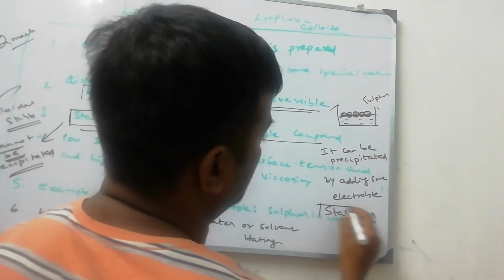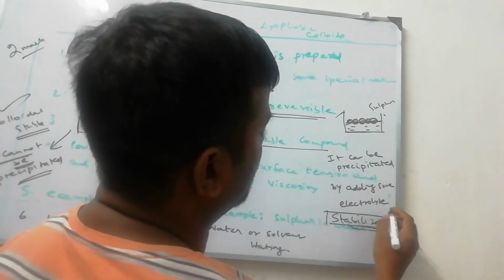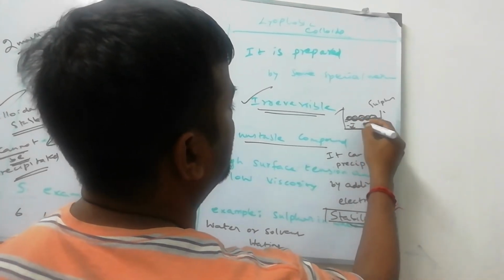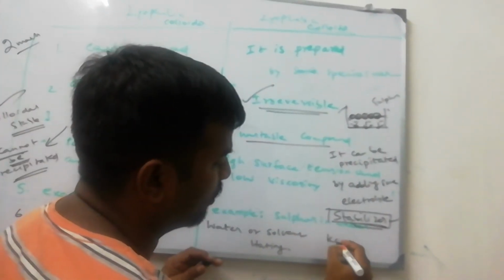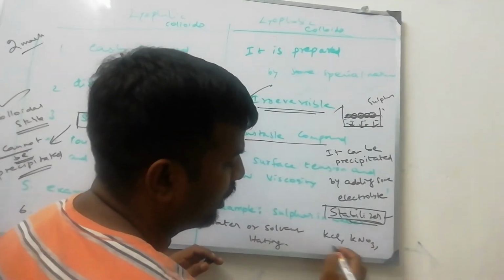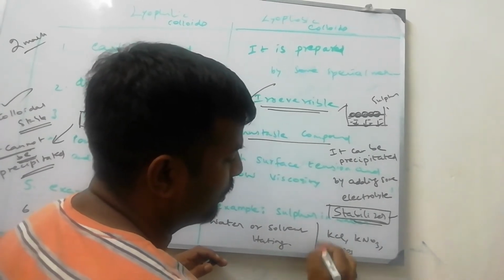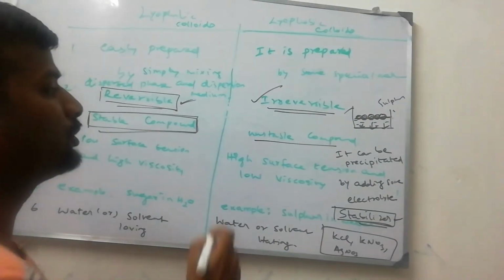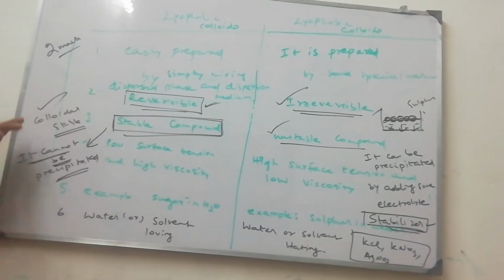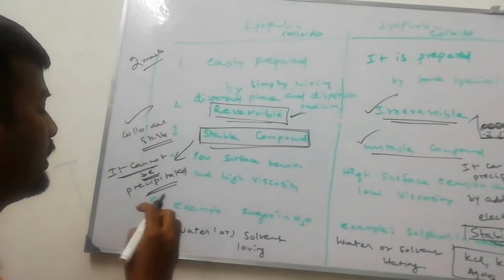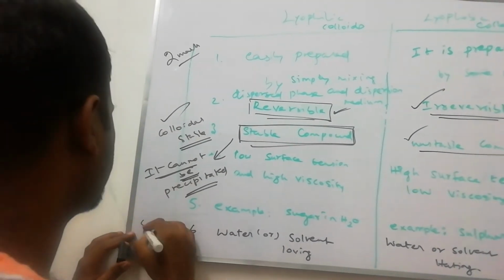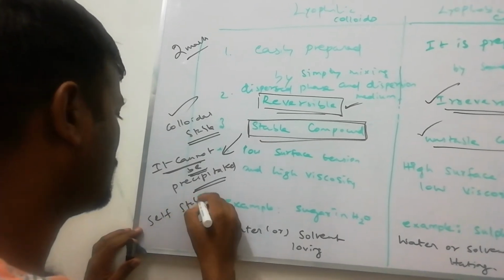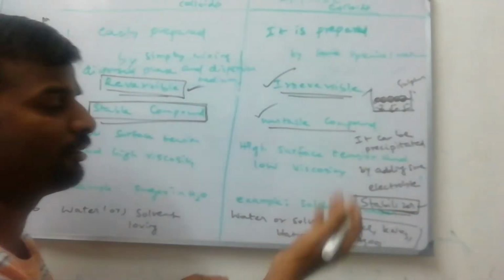If the stabilizer is not added, it can easily precipitate when some external electrolyte like potassium chloride, potassium nitrate, silver nitrate, etc. is added. This type of electrolyte will disturb the solution. That's why the colloid is unstable. Here the colloid is stable because whenever extra electrolyte is added, it will not disturb. It is self-stabilized. Here we have to add some amine compound or some other stabilizer.